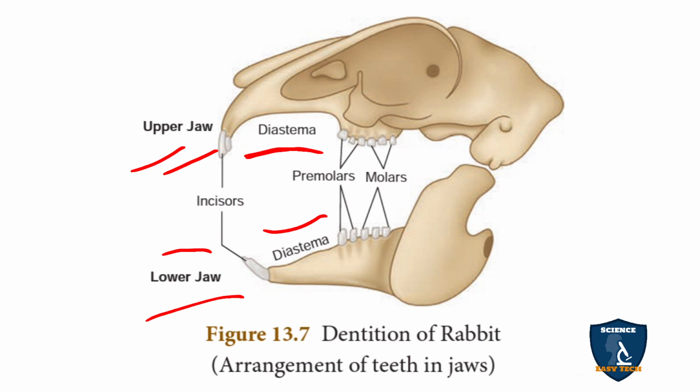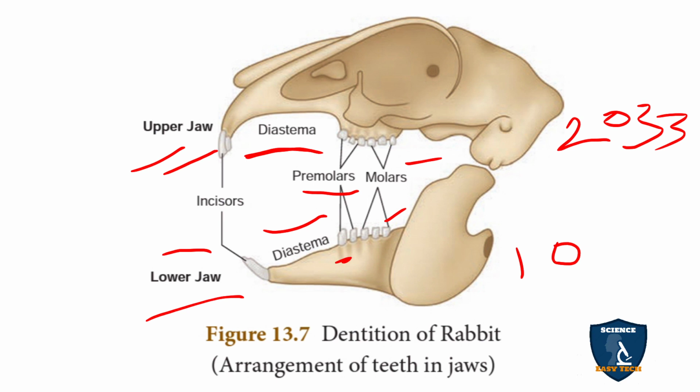You can see 3 premolars in the upper jaw and 2 in the lower, and 3 molars in both. So this is the dental formula. You can easily remember it: upper jaw 2, 0, 3, 3 and lower 1, 0, 2, 3. Keep it in mind. They may ask it for 1 mark and 2 marks also.